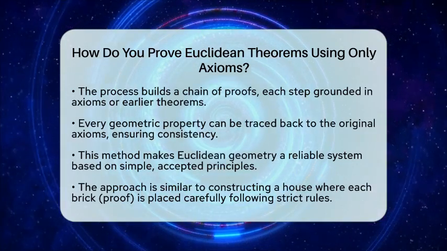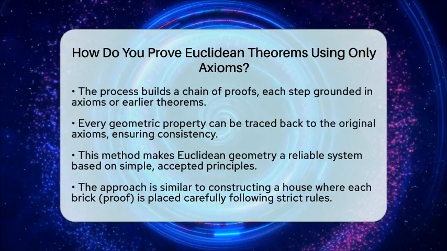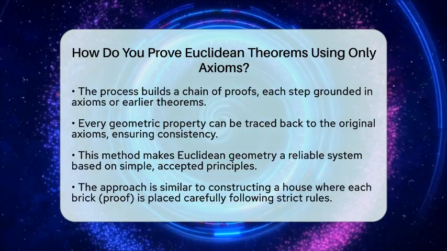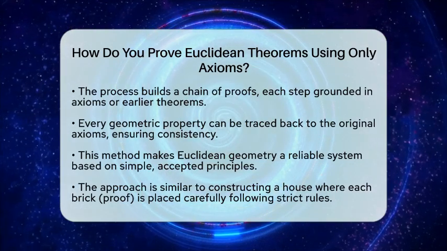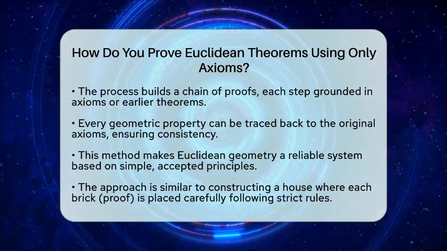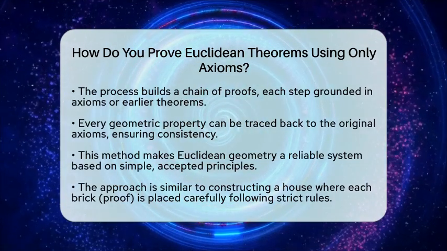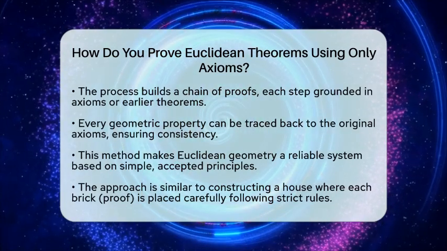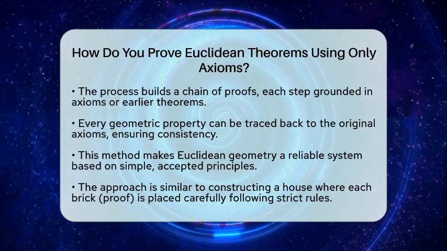Every shape property, length, and angle measurement can be traced back to the original axioms. It's like constructing a house where every brick is carefully placed according to strict rules. This method of proof guarantees that all geometric truths are based on simple, accepted principles, making Euclidean geometry a trustworthy system.